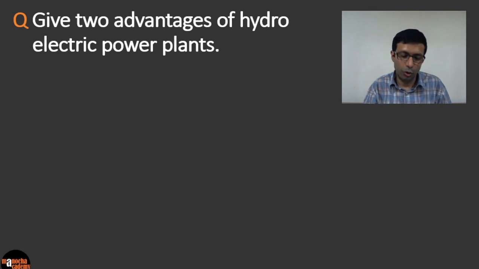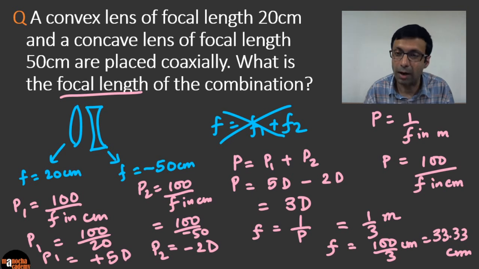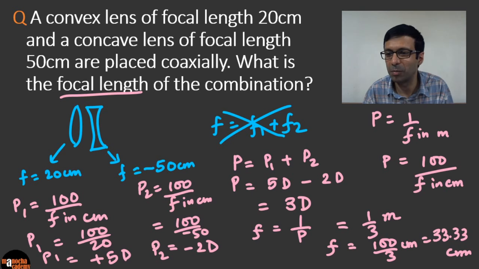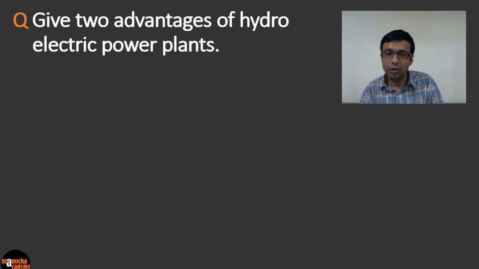Anyone wants to see this working? I'll just show you again. Did you get that? Where power was 1 by F, and so we found the focal length after finding the total power. Again, you can add up the powers, but you cannot add up the focal lengths. Okay, so let's go to the next question. We just have 2 more questions to go. So it's a 1 hour session.